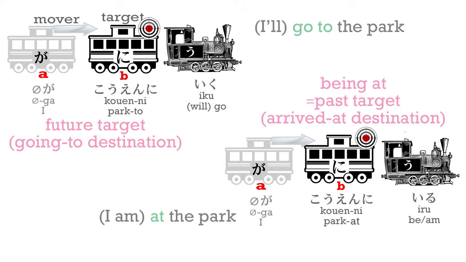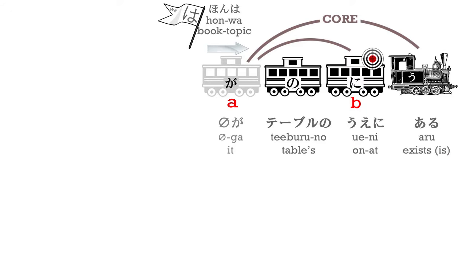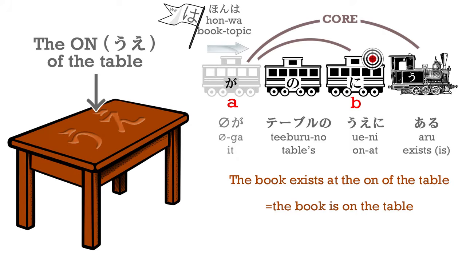And we also use this for inanimate objects. Hon wa table no ue ni aru. The book is on the table. Ue is a noun. And in this case, it means the on of the table. Ue can mean up or over. In this case, it means on, and it's always a noun. So, in this case, the on of the table is the place where the book is. The past target of the book, to which it went, and at which it now remains. So, ni can also mark the place where a thing is, its past target.